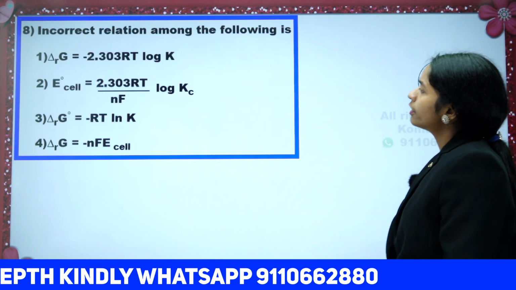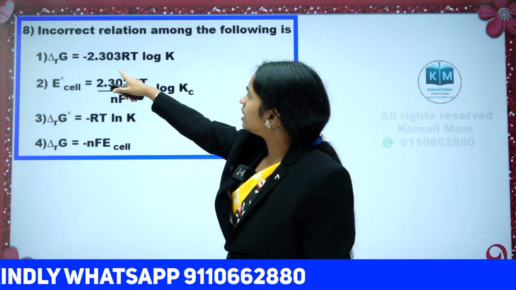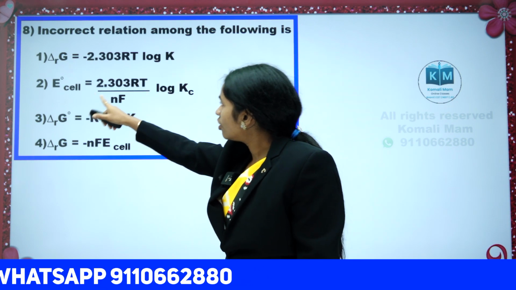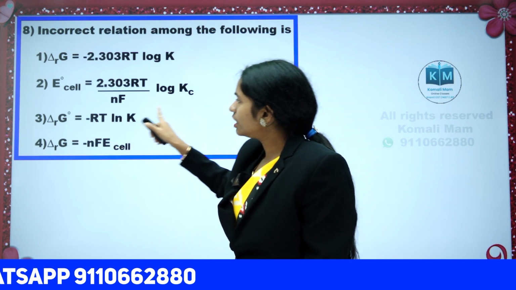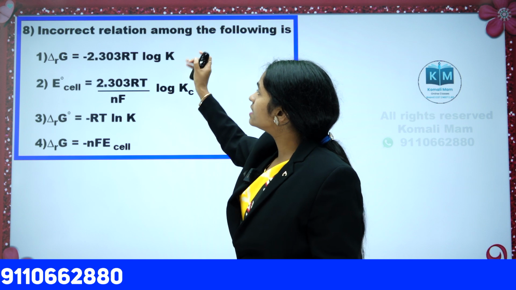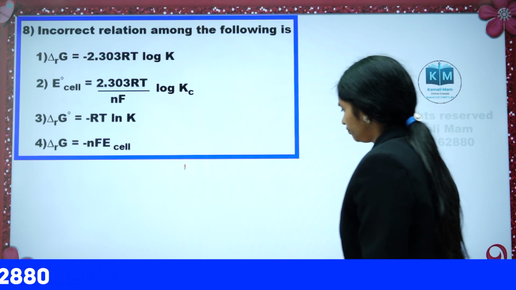Incorrect relation among the following. You can see these options all look the same, no? Delta G is equal to minus 2.303 RT log K. E naught cell is equal to delta G naught is equal to delta G is equal to. Let us say in this, which is the incorrect formula? See here.